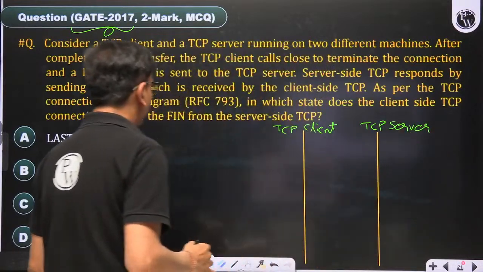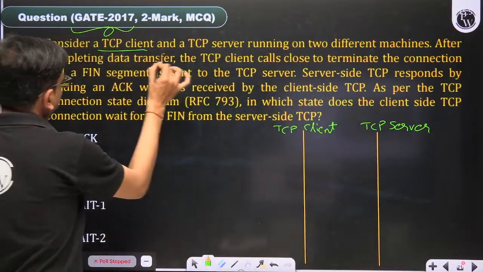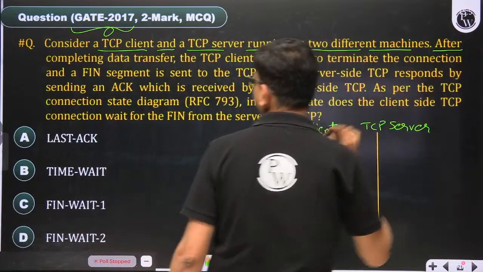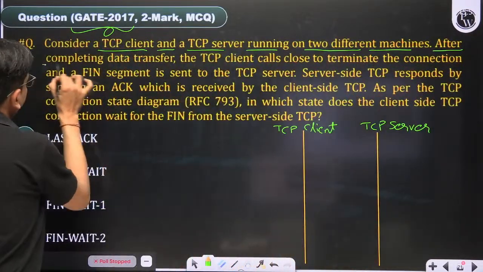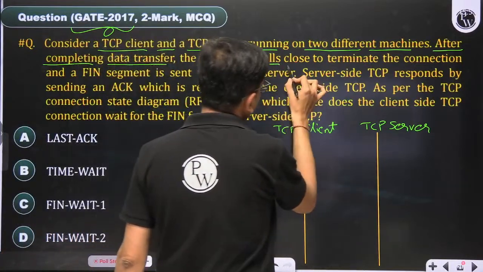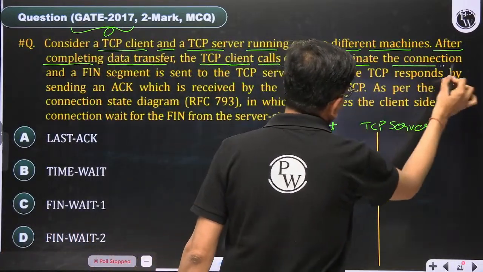It is saying that consider a TCP client and a TCP server running on two different machines. After completing data transfer, the TCP client calls close to terminate the connection.